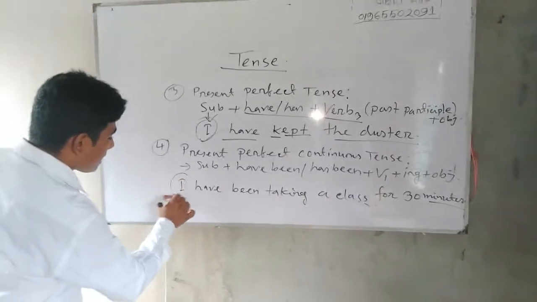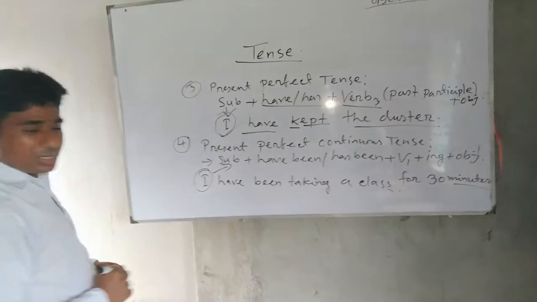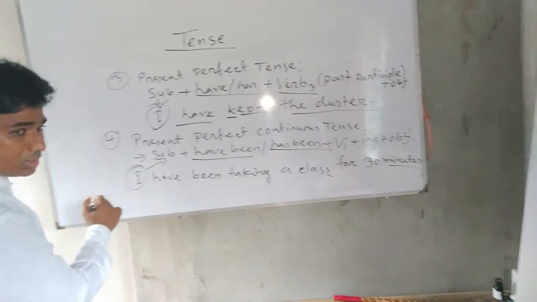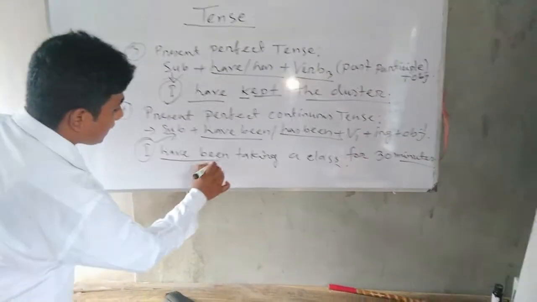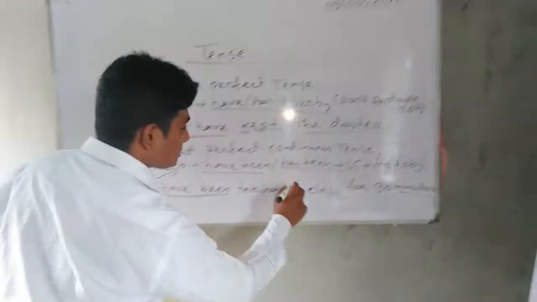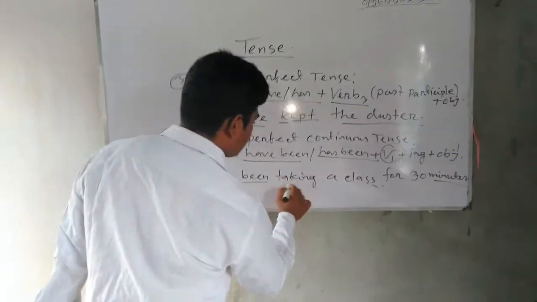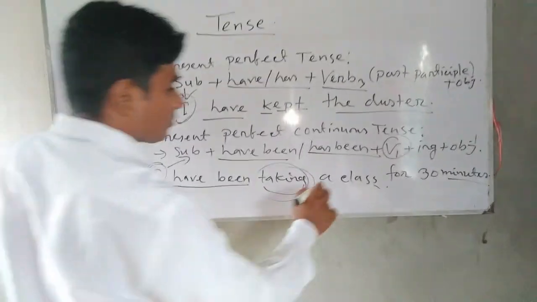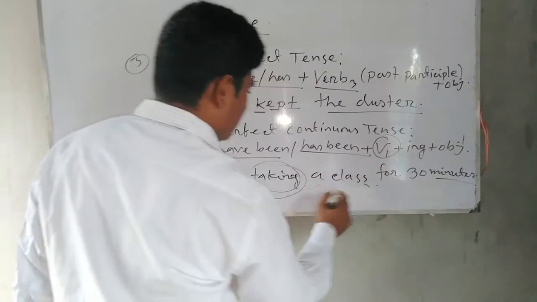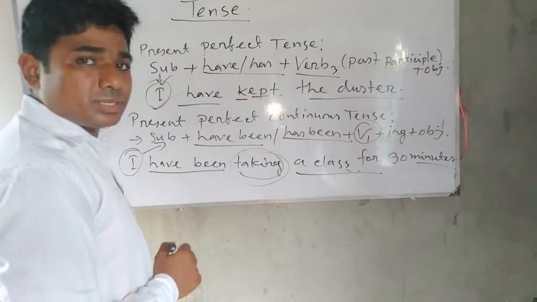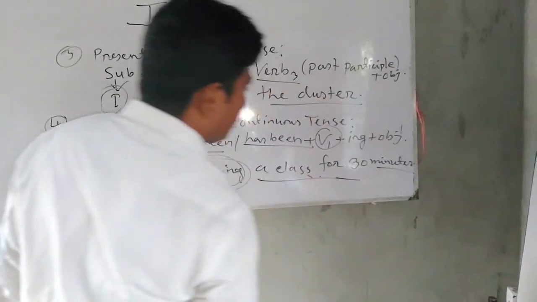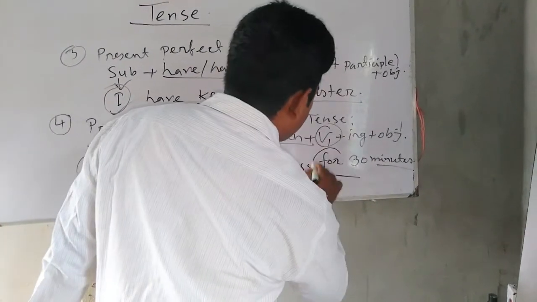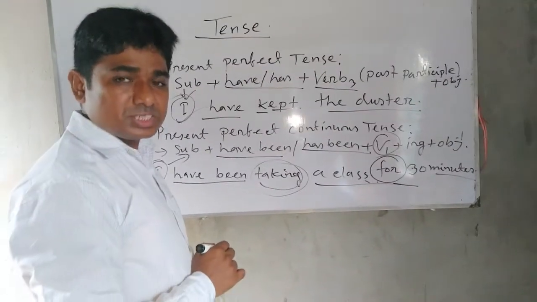Here the subject is I, and the auxiliary verb is have been or has been. In the first person you should use have been, and after that verb 1, take, plus ing, the addition of ing, and after that an object, and the object contains for or since time.